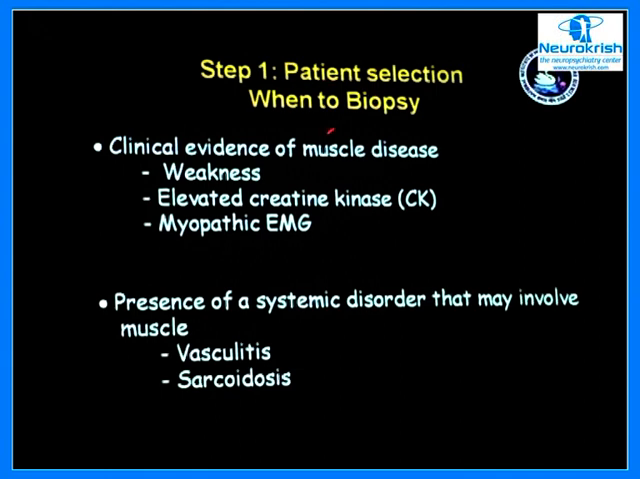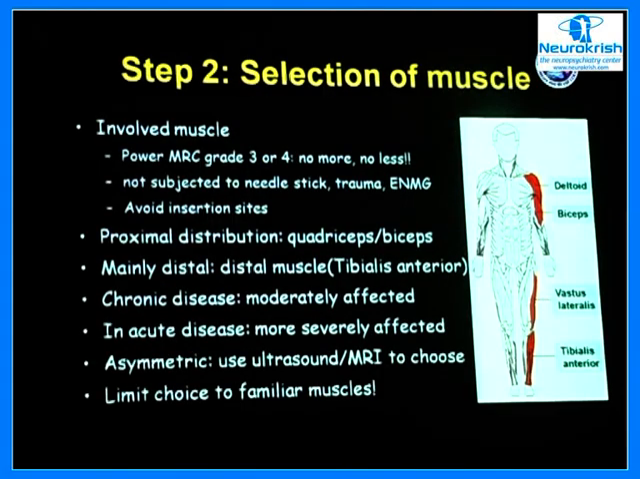Number one is how to select the patient for biopsy. There should be clinical evidence of a muscle disease. There should be weakness. One of the markers for doing a muscle biopsy is elevated serum creatine kinase levels, which point towards a myopathic feature, and of course the electrophysiological studies pointing towards myopathy on EMG. Now, this is for the adult population. Presence of systemic disorders that may involve muscle, such as vasculitis and sarcoidosis, are others where you do need a biopsy for diagnosis.